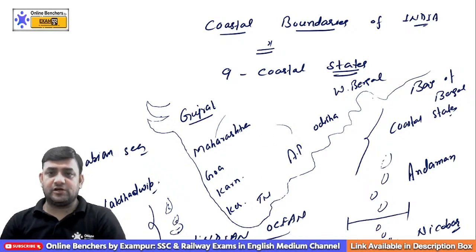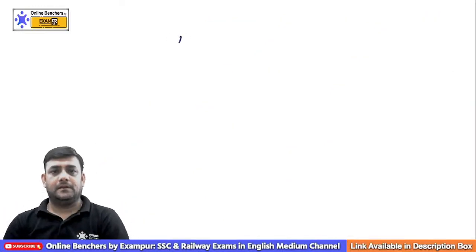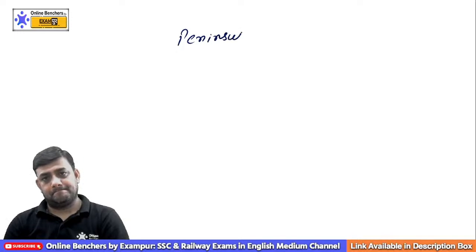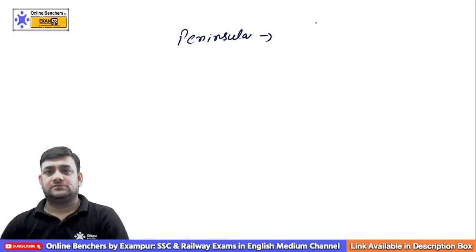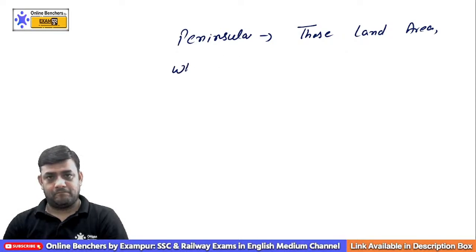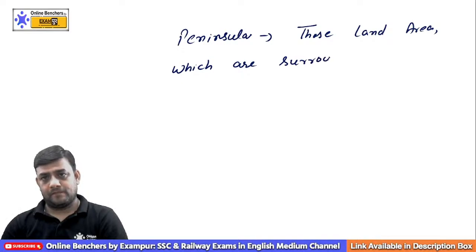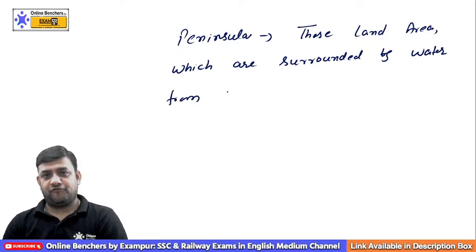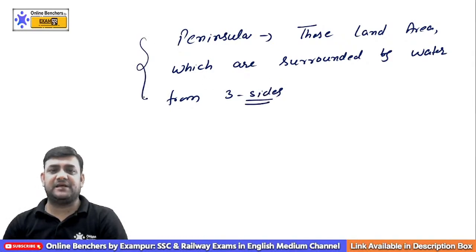So if the question comes what is a peninsula, you will simply say, those land areas which are surrounded by water from 3 sides are called a peninsula.